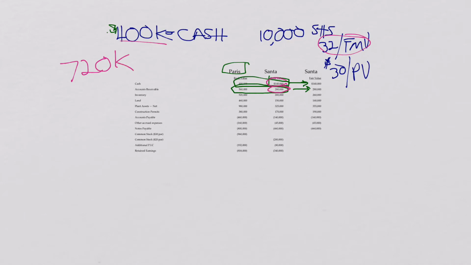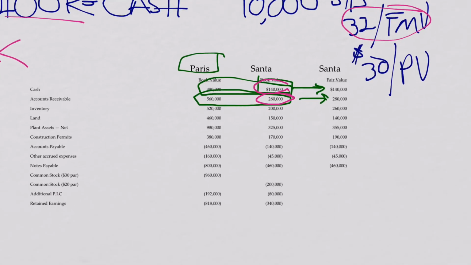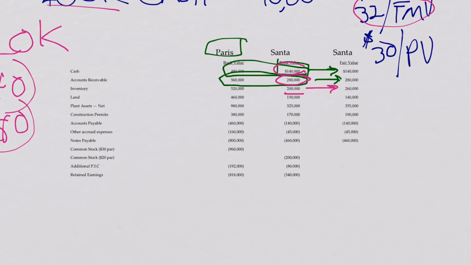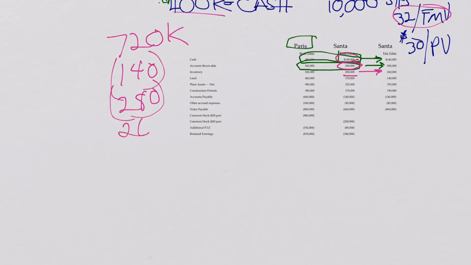Well, they paid for $140 cash. They paid for $280 accounts receivable. They paid for inventory, but the inventory they paid for was not just the book value amount. It included another $60 to get to the fair value amount. So they paid for $260 inventory. They paid for the fair value. The same with the plant assets.